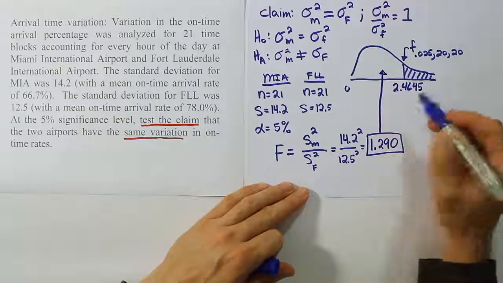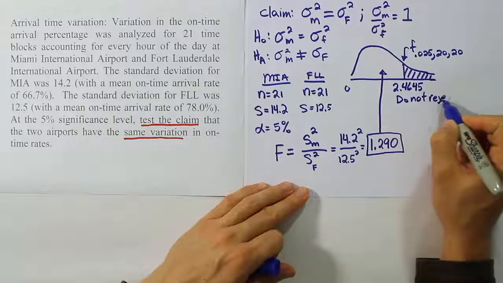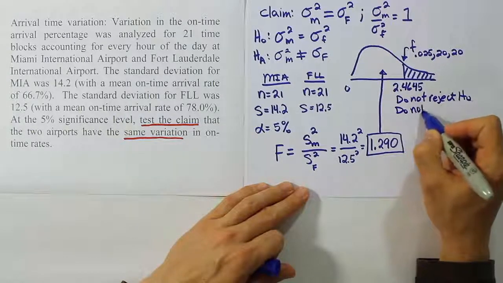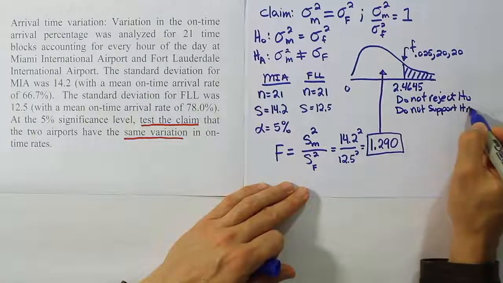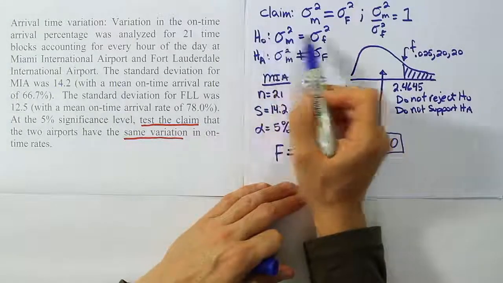With that critical value, when we look at our test stat, we see that it lands here in the do not reject H0 region. Therefore, we do not support HA. When we look back at our claim, we see that our claim is the null hypothesis.